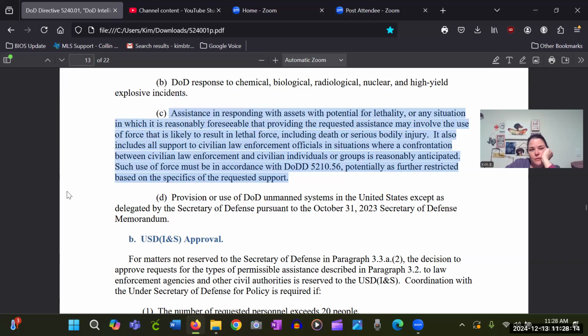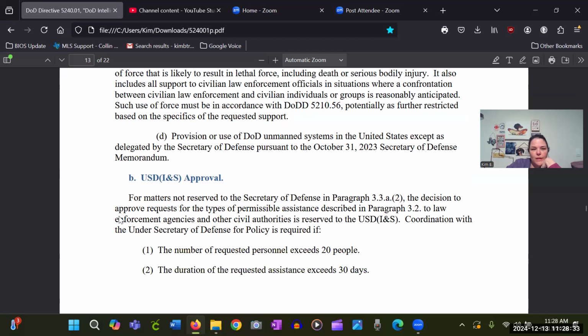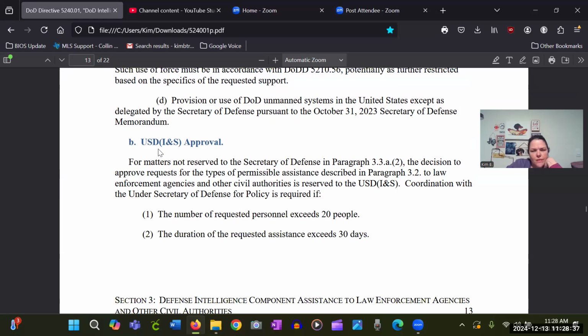So anyway, let's continue reading on this page. Provision or use of DOD unmanned systems in the United States except as delegated by the Secretary of Defense pursuant to the October 31st, 2023 Secretary of Defense Memorandum and USD INS, whatever this is, approval for matters not reserved to the Secretary of State in paragraph 3.3A2, the decision to approve requests for the types of permissible assistance described in paragraph 3.2 to law enforcement agencies and other civil authorities is reserved to USDIS.